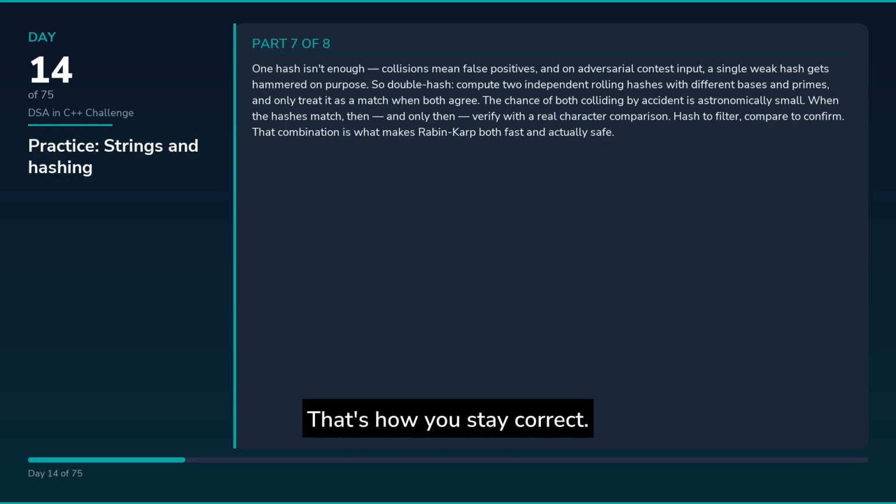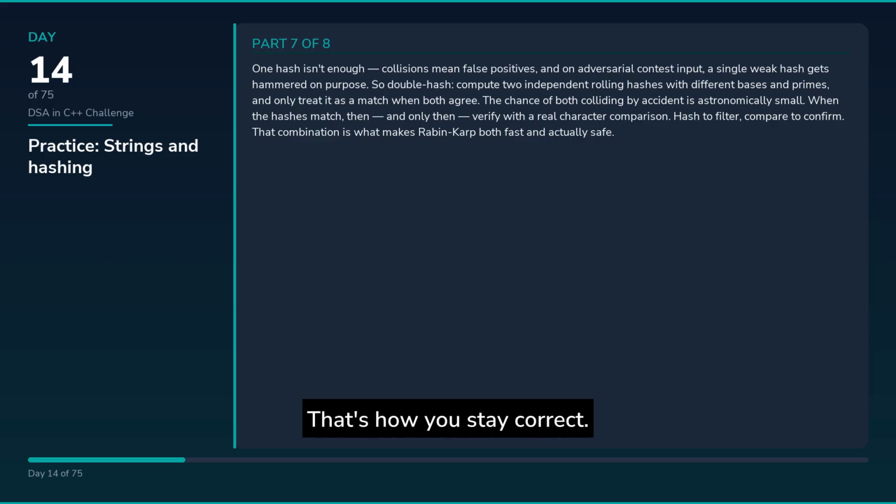One hash isn't enough. Collisions mean false positives, and on adversarial contest input, a single weak hash gets hammered on purpose. So double hash. Compute two independent rolling hashes with different bases and primes, and only treat it as a match when both agree. The chance of both colliding by accident is astronomically small.